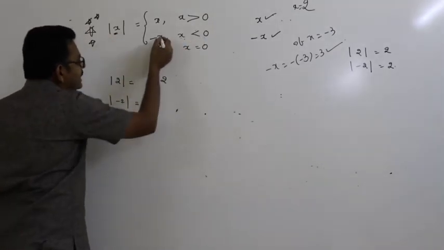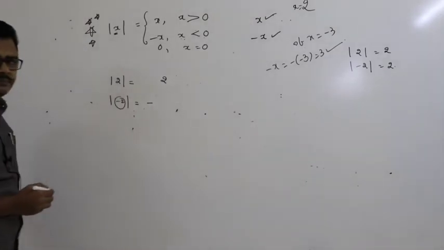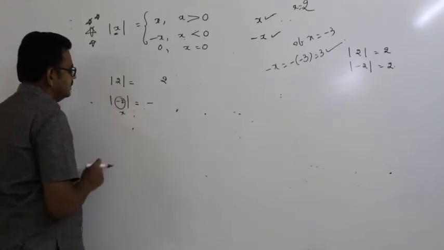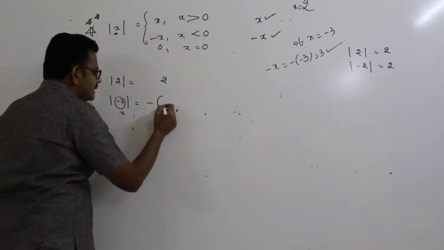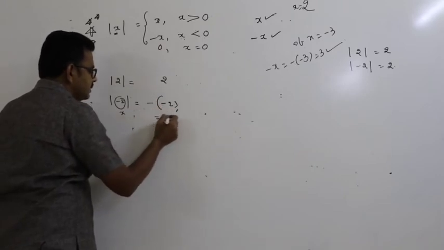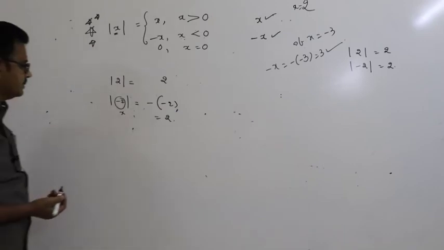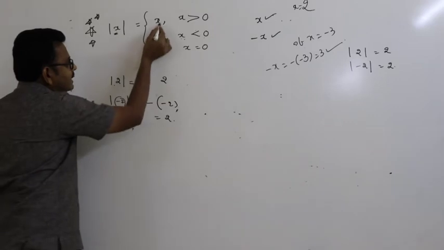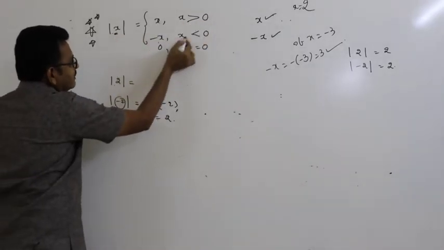If I am taking minus 2, see here, x is negative, mod x is what? Mod x is minus x, where x equal to minus 2. So if x is negative, mod x equal to minus x, where x equal to minus 2. That equals plus 2. Okay. Mod x is equal to x if x is positive. Mod x equal to minus x if x is negative.